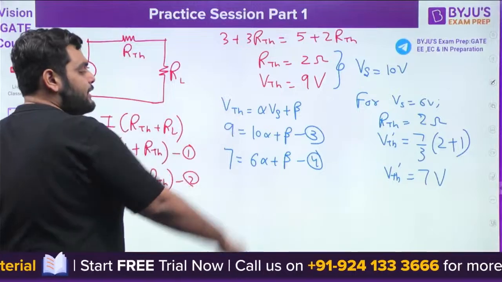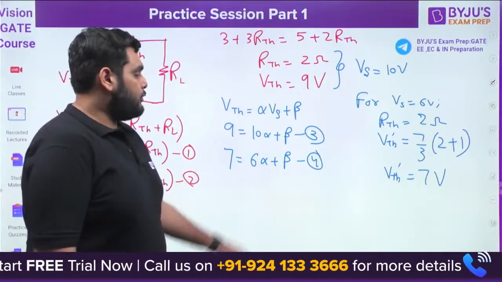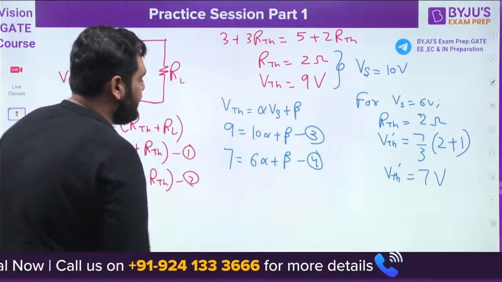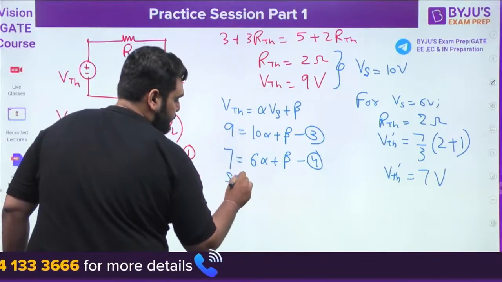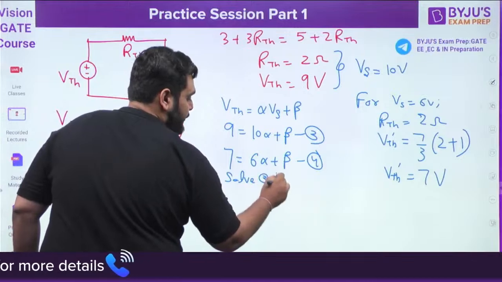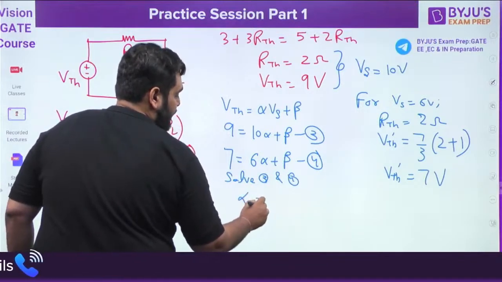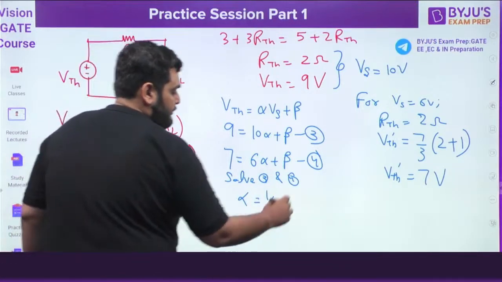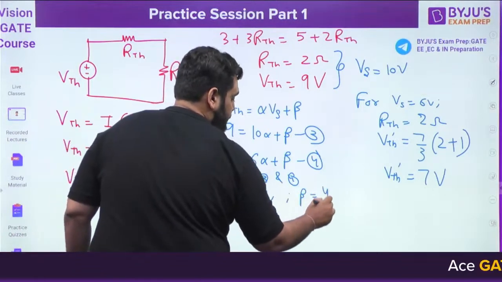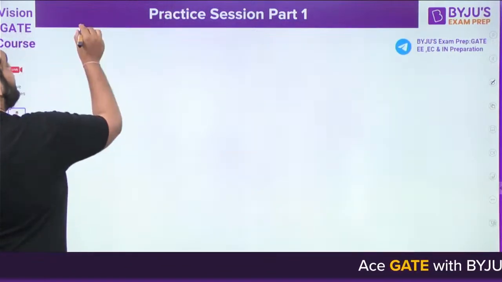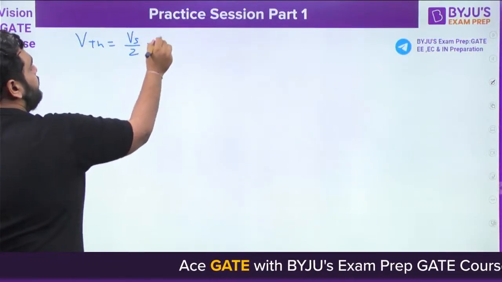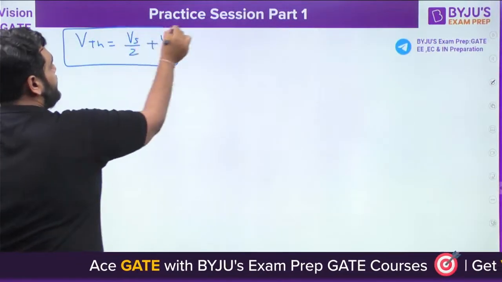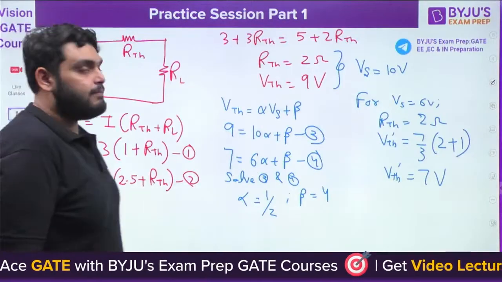So I can make the equations like this, and I can find out alpha and beta. Let's solve equations 3 and 4. What does alpha come out to be? 1/2. If alpha is 1/2, beta comes out to be 4. So I can say VTH is Vs/2 plus 4. This is the VTH.